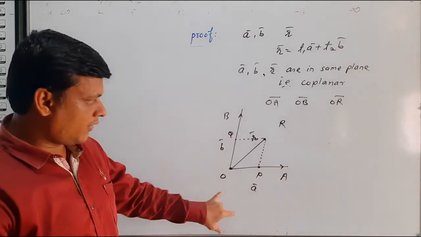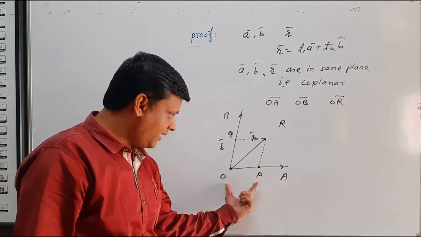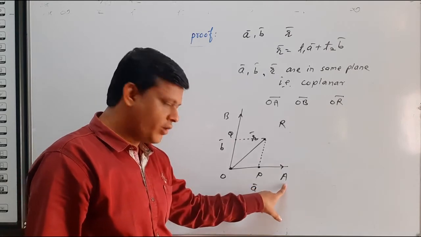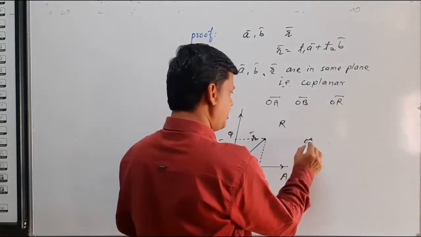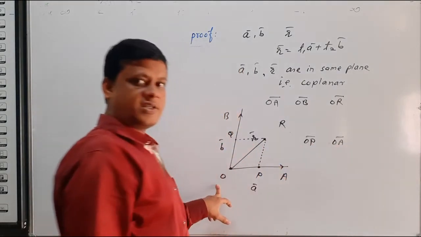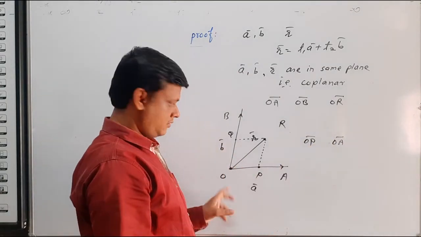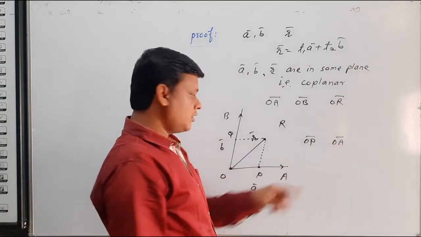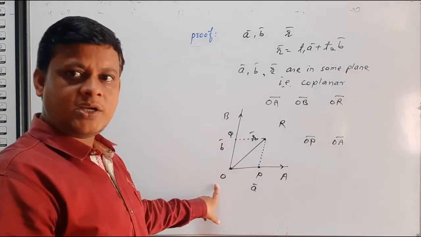If you observe the parallelogram, OP and OA lie on the same line. That means OP bar and OA bar lie on the same line, so these two vectors are collinear. So any one of them can be written as a linear combination of the other.